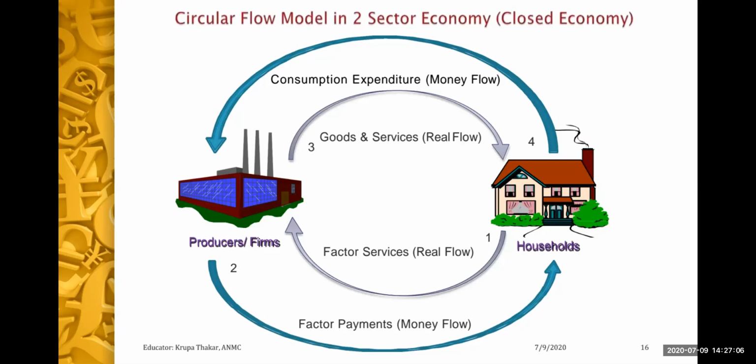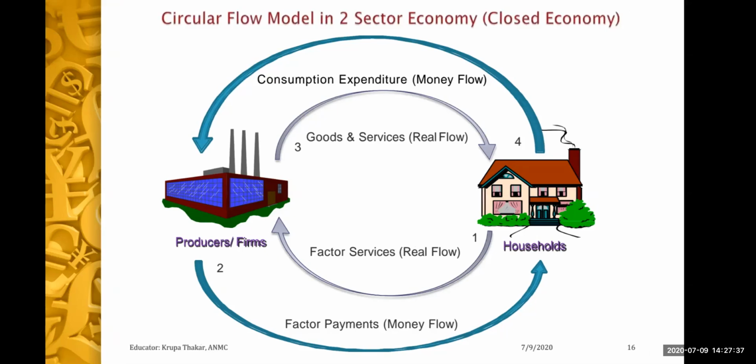Now, all the goods and services which are produced by the firm are passed on to the household because it is the household who ultimately is going to purchase these goods and services from the firms. And in return, the households are going to have consumption expenditure for the goods and services which they have purchased. So this is the basic two-sector economy.